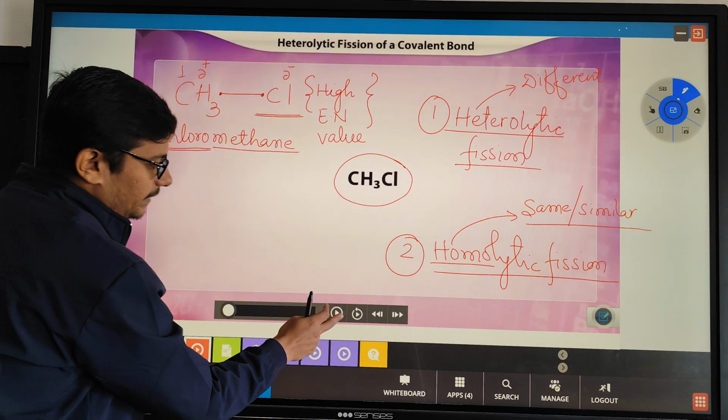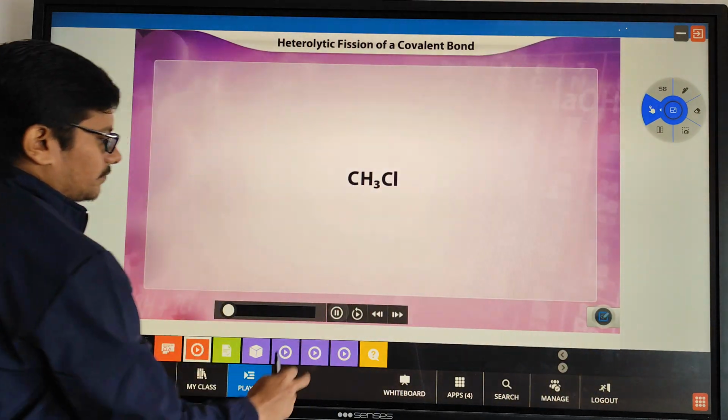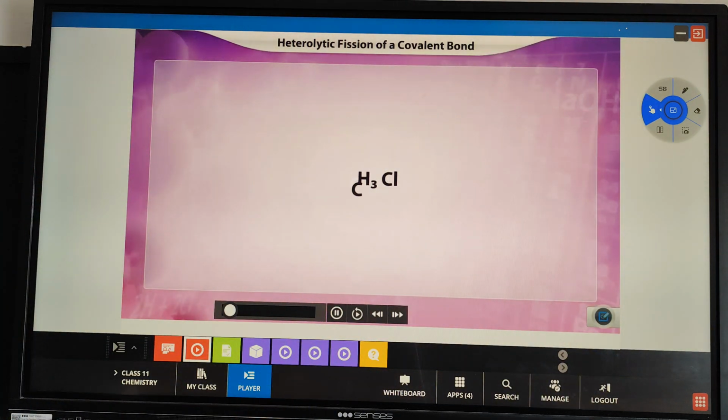Now you can see the same video. Methyl chloride molecule. A covalent bond is present in a methyl chloride molecule as a result of the sharing of electrons between the methyl group and the chlorine atom.